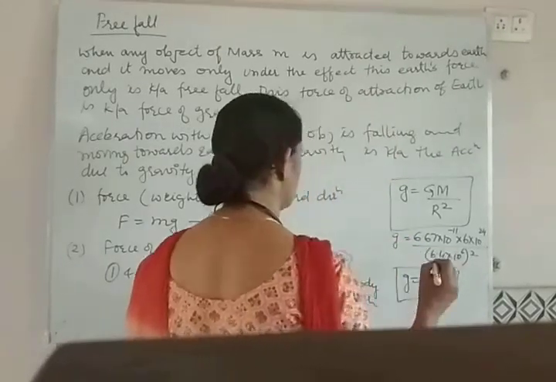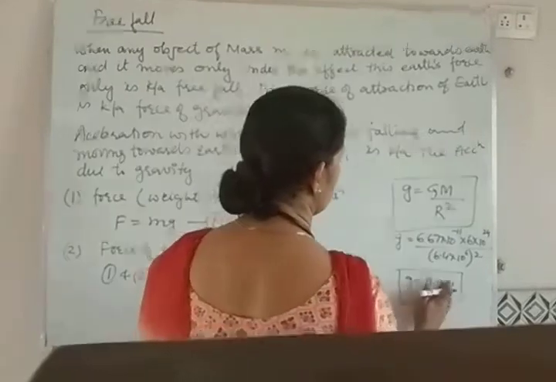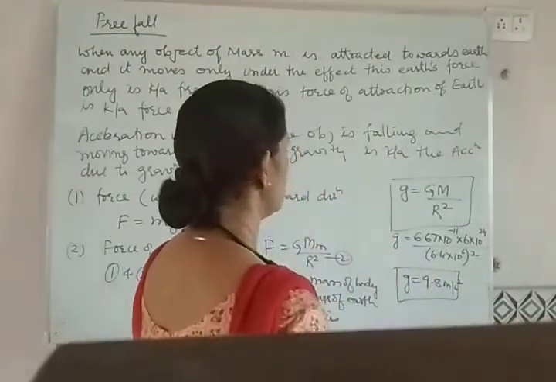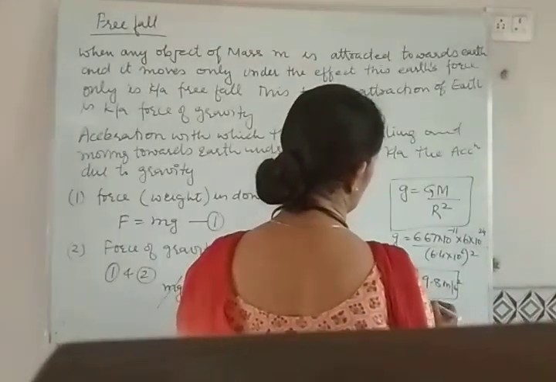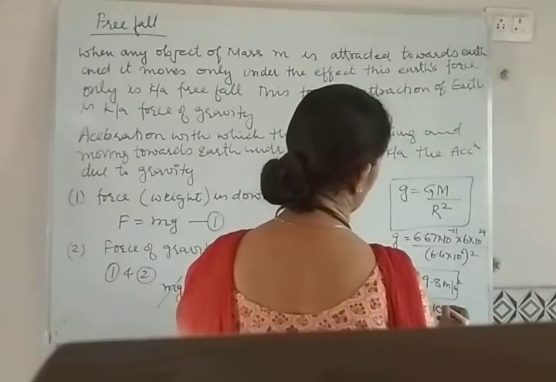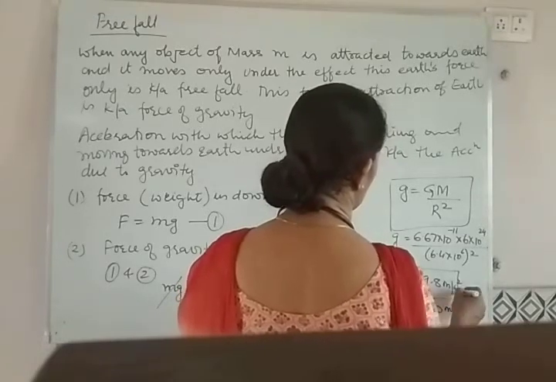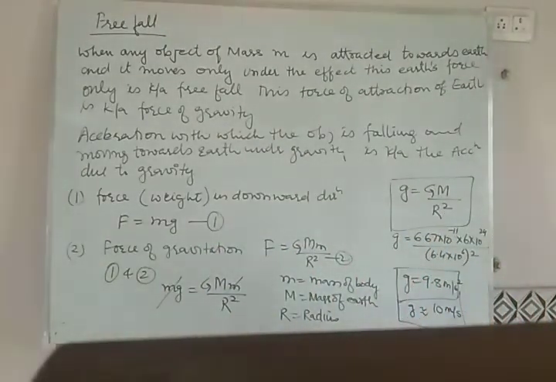So this is the value of acceleration, meter per second square. This is given to you, and most of the places this is given. Otherwise, if it is not given, for the calculation to make simpler, we can have the value 10 meter per second square. You can note down all these points.